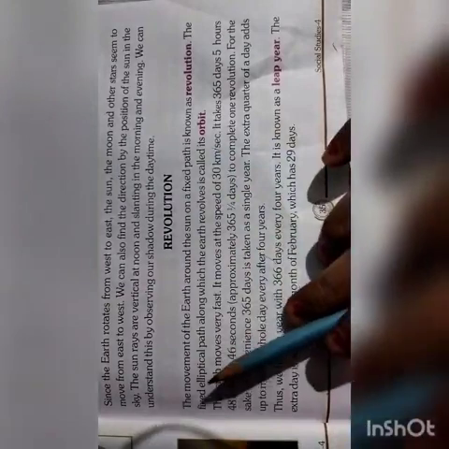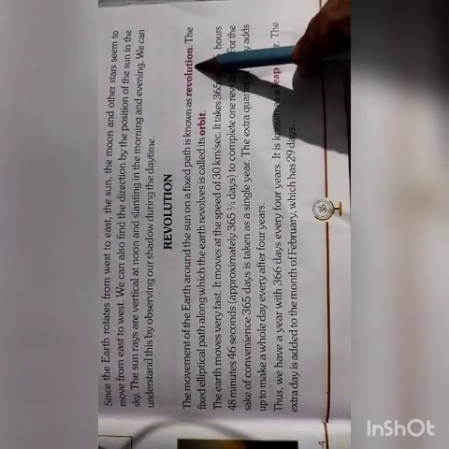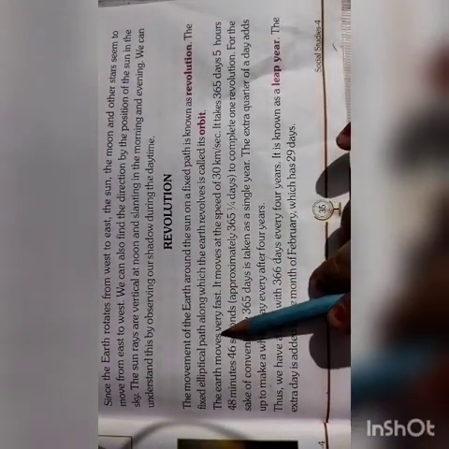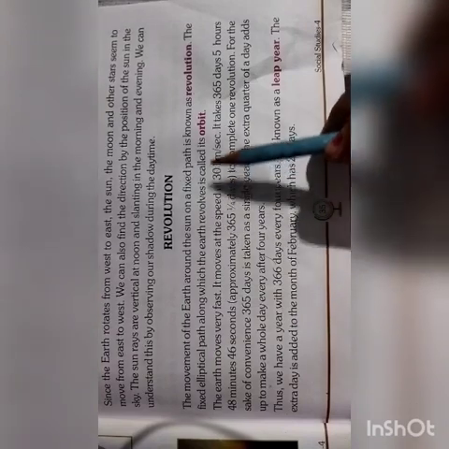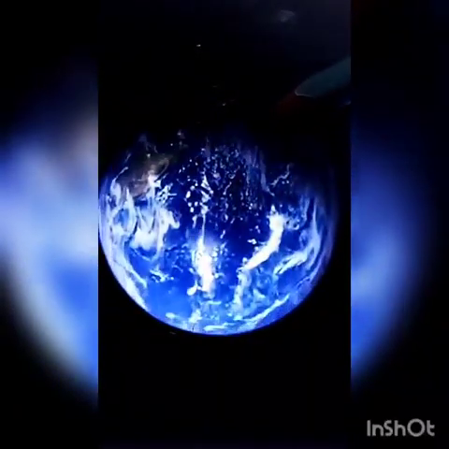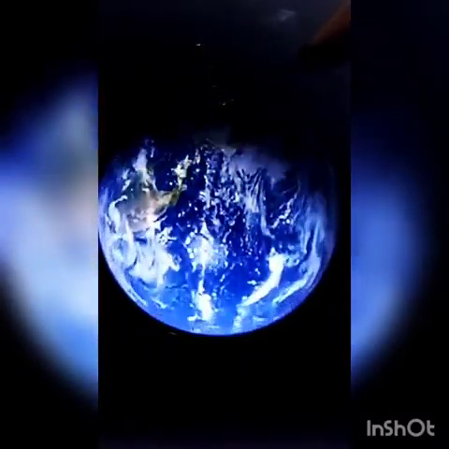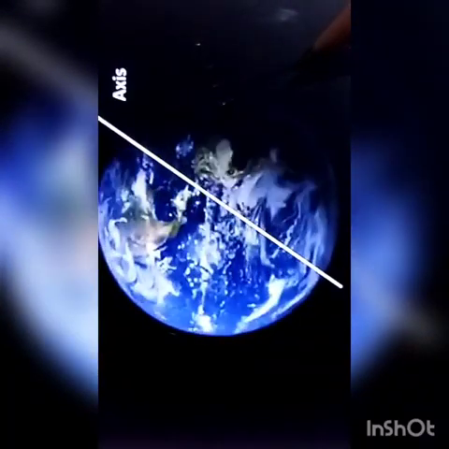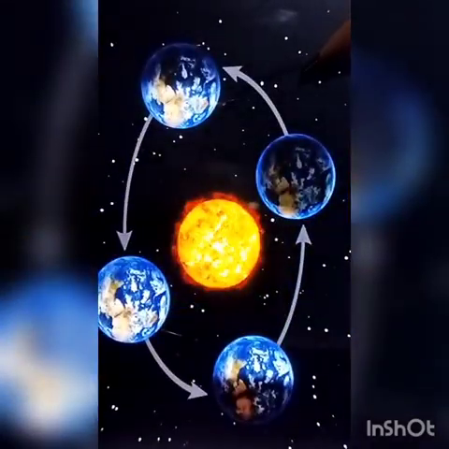So, the second motion of the earth is revolution. The movement of the earth around the sun on a fixed path is known as revolution. The fixed elliptical path along which the earth revolves is called its orbit. Let's explain it. The earth moves very fast. It moves at the speed of 30 km per second. It takes 365 days, 5 hours, 48 minutes, 46 seconds, approx 365 days to complete one revolution.